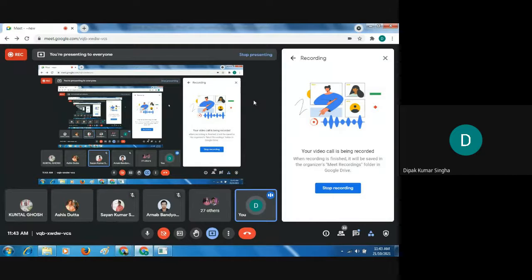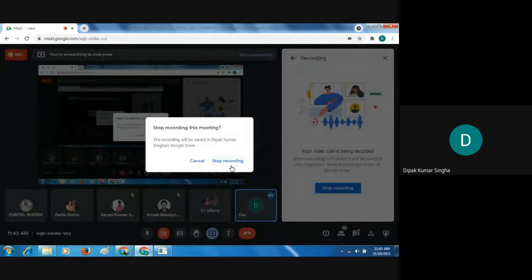The syllabus is up to physical sterilization, and up to this I already mentioned in your chat box, and it will be mentioned in your Google